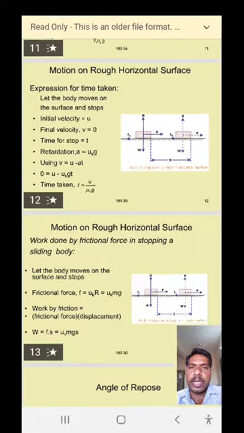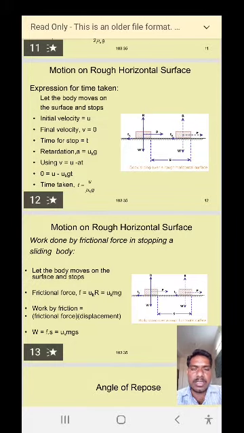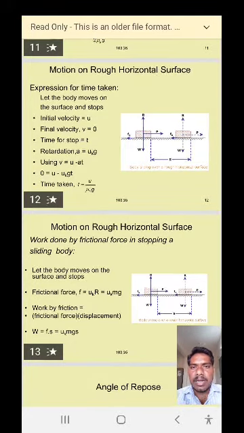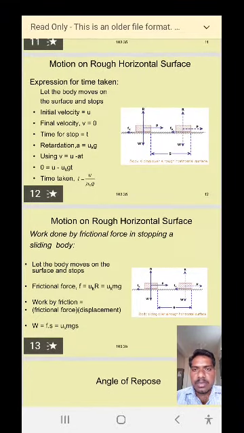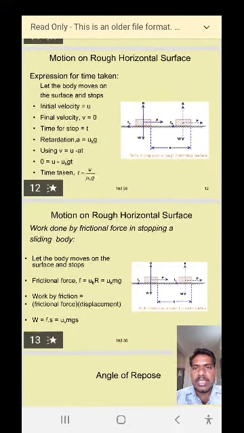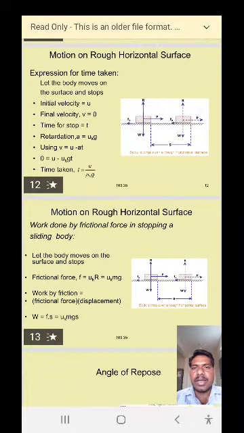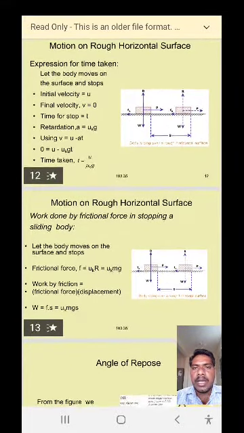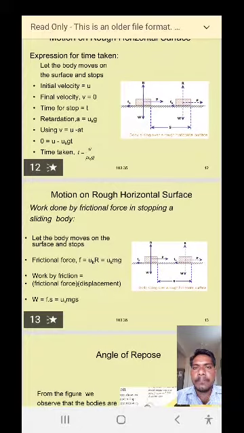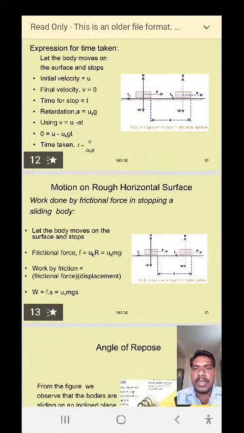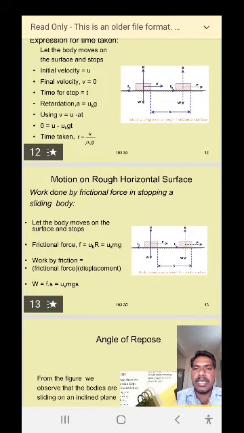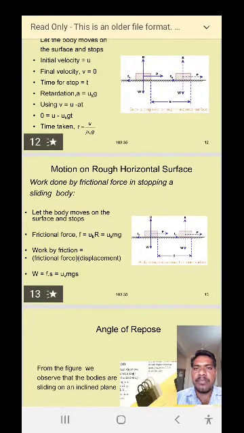Now we have to determine the value of time taken by the body to come to rest position on the rough horizontal surface. Let the body move on the surface and stop. Initial velocity is u and the final velocity is v. Time to stop, or time taken to travel a distance s, is t. The retardation a is equal to mu k g.